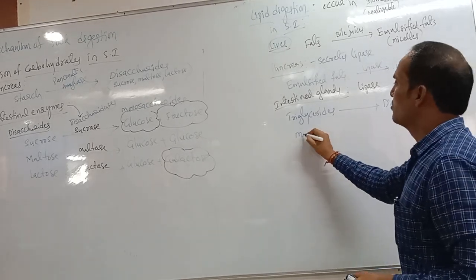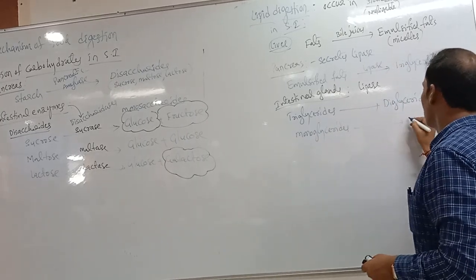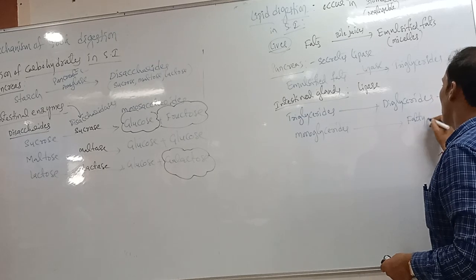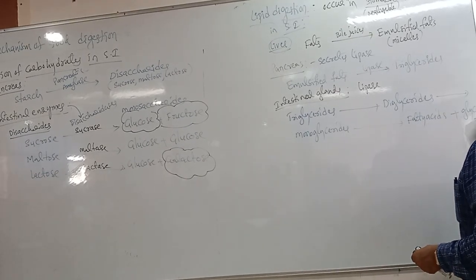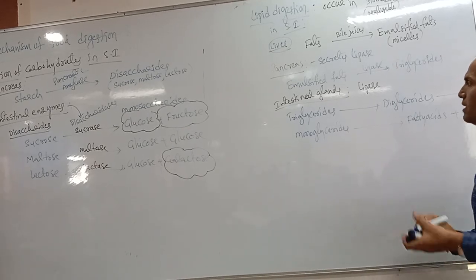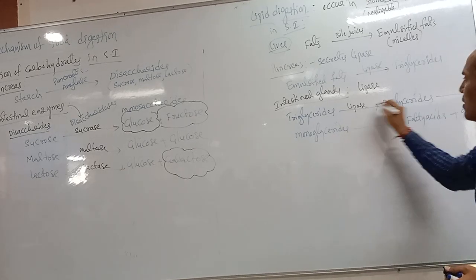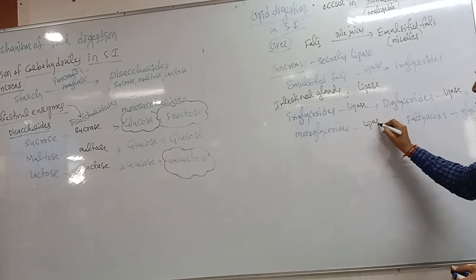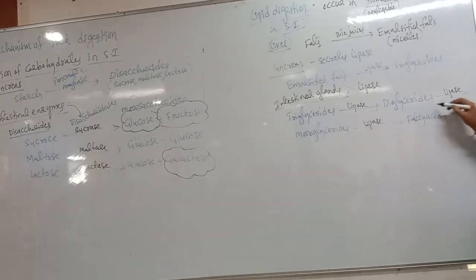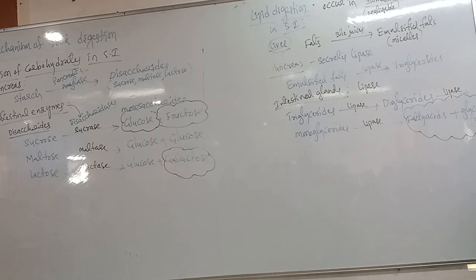Diglycerides are converted into monoglycerides, and monoglycerides are converted into fatty acids and glycerol. Here lipase enzyme, here lipase enzyme, here also lipase enzyme. So finally, the lipids are converted into the simple form called fatty acids and glycerol.